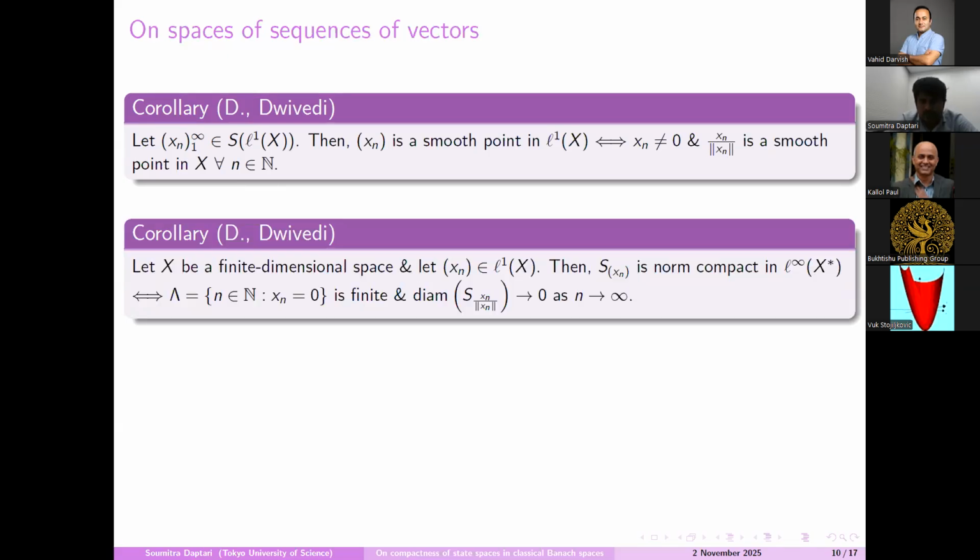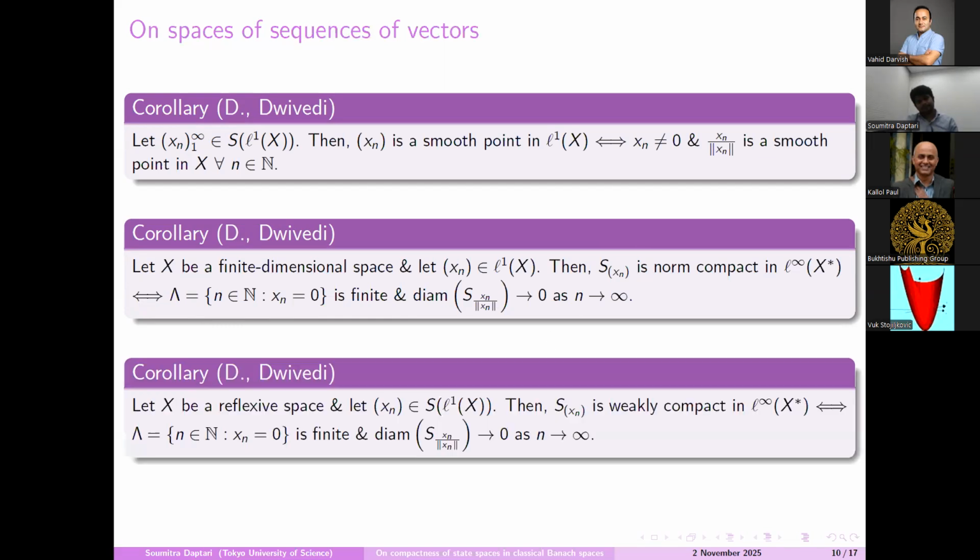Now for norm compactness, we consider X to be a finite dimensional space. Then the state space at the sequence x_n is norm compact if and only if this lambda set is finite and the diameter goes to 0 as n tends to infinity. For the weak compact case, again we have a similar result, but in this case we consider X to be reflexive.